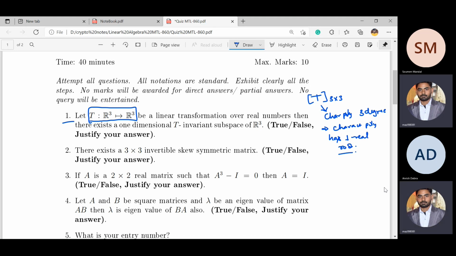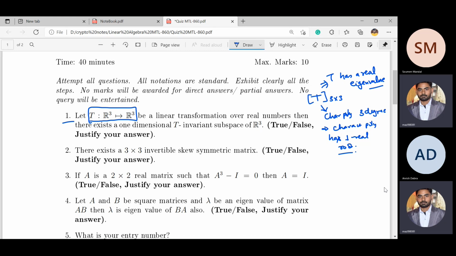This whole argument implies that T has a real eigenvalue. Is it okay?